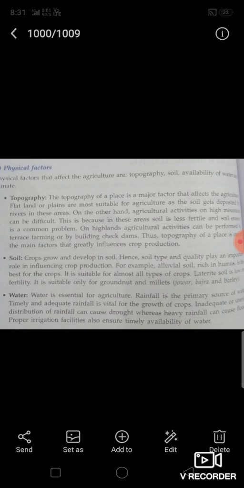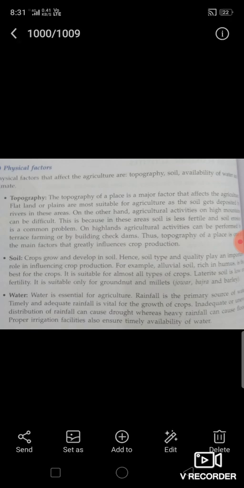Now, soil. Crops grow and develop in soil. The quality of soil also determines the type of crops that are grown. Alluvial soil is very fertile and most crops can be grown in it, while clayey soil retains a lot of water and only crops which thrive in water are grown in it. Soils which are porous and contain high nutrients or humus produce good crops.